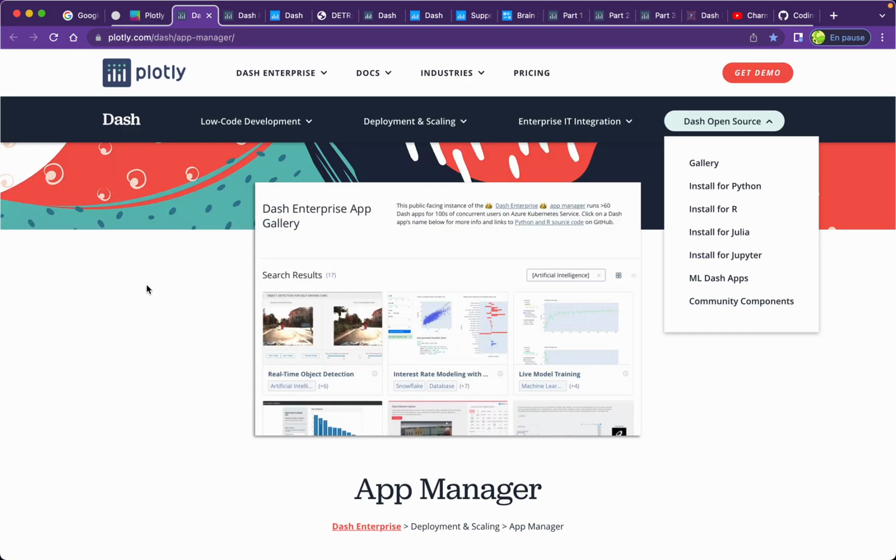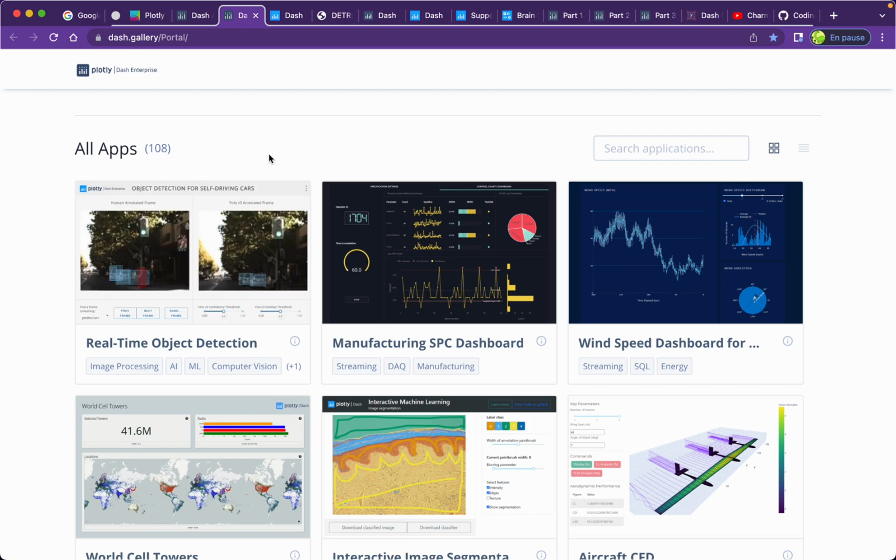If you go to the Plotly website, you have to go to the section Dash Open Source, and you will see the gallery of a few Dash applications. You can also use Dash with Python, R, Julia, and Jupyter. You will see that Dash is already used by researchers, data scientists, and machine learning and deep learning learners to visualize the performance of their algorithms and their models.